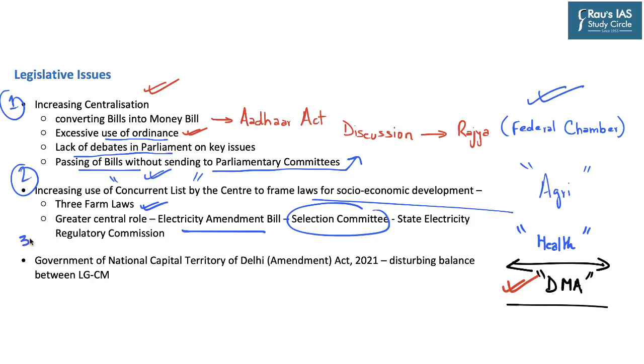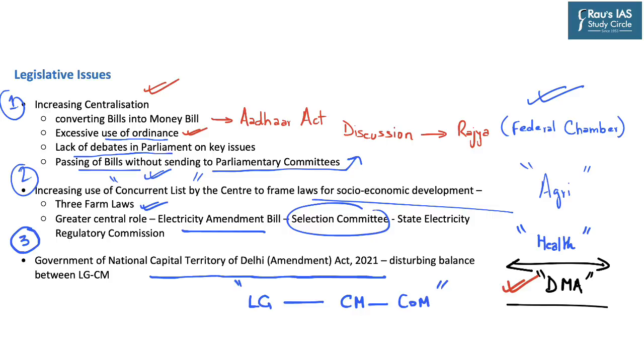And the recent example of centralization of power can be said to be the Government of National Capital Territory of Delhi Amendment Act of 2021, as it disturbs the balance between the Lieutenant Governor of Delhi and the elected Chief Minister and his Council of Ministers, as was highlighted by the Supreme Court judgment of 2018, where the Supreme Court said that the LG cannot use his discretionary power in every decision taken by the Council of Ministers, and only in such decisions where they do not agree on certain terms.